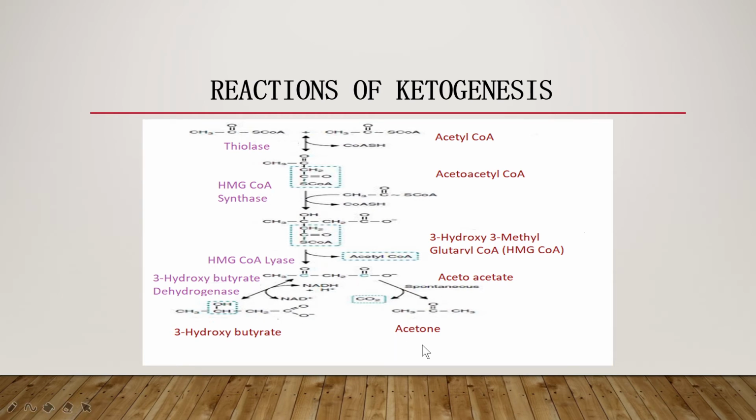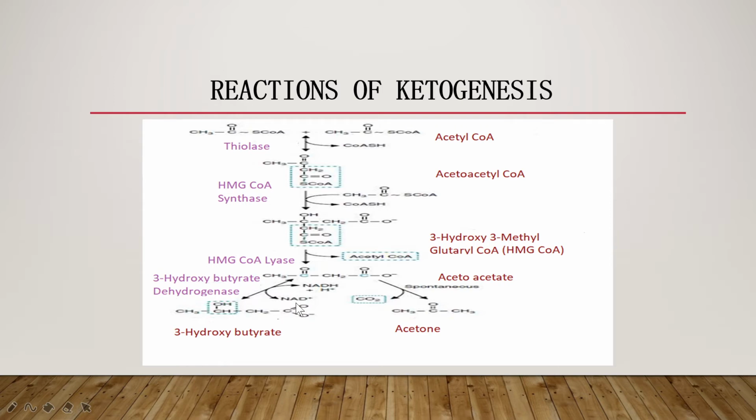So other ketone bodies are synthesized from acetoacetate. One way of production is by spontaneous decarboxylation. Acetoacetate will undergo spontaneous decarboxylation to yield the compound acetone, or it can be reduced into beta hydroxybutyrate with the help of the enzyme beta hydroxybutyrate dehydrogenase.